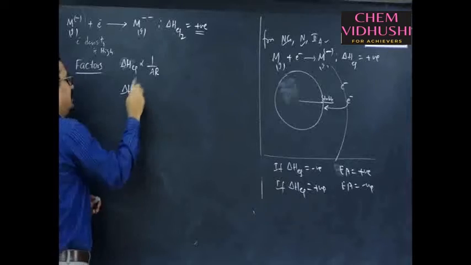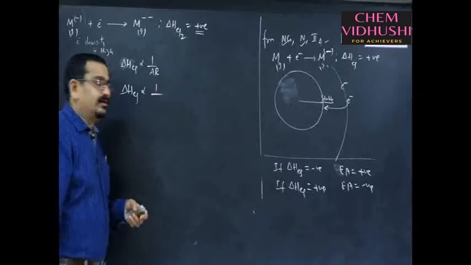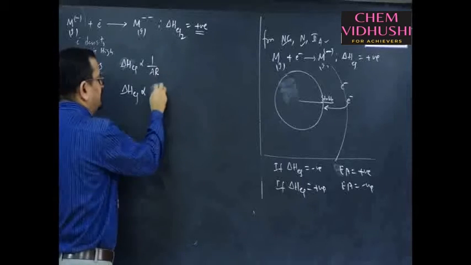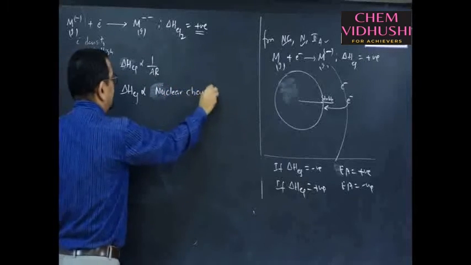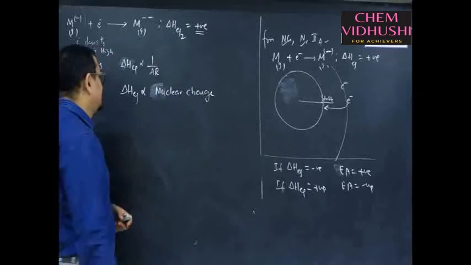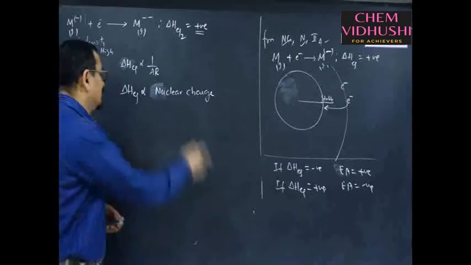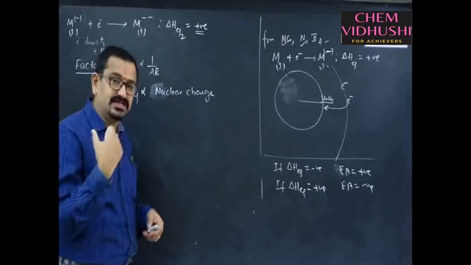Similarly, electron gain enthalpy is directly proportional to nuclear charge, because more the nuclear charge, more is the attraction. More the nuclear charge, more is the attraction.